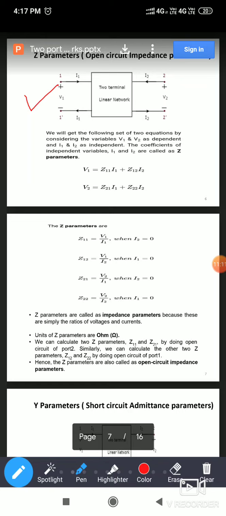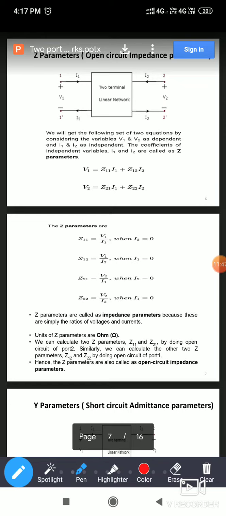Here, in the Z parameters, if you observe what I am writing, V1 and V2 act as dependent. The dependent ones must be on the left hand side, whereas I1 and I2 act as independent, so I1 and I2 are on the right hand side. Once you know which variables are dependent and which are independent, you can write the equation.